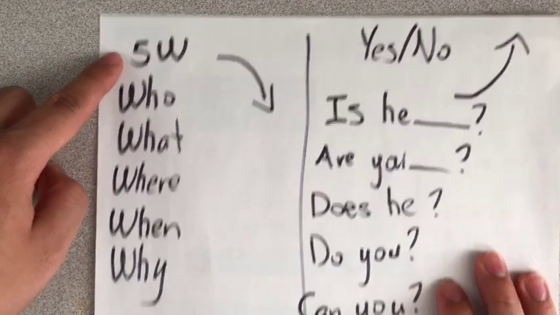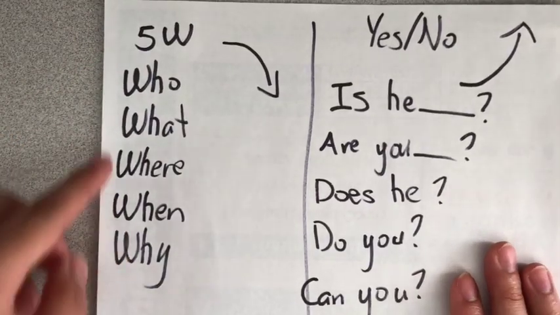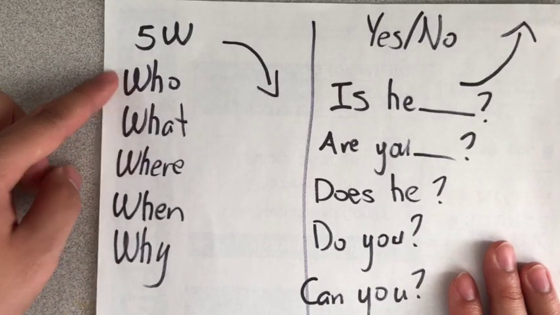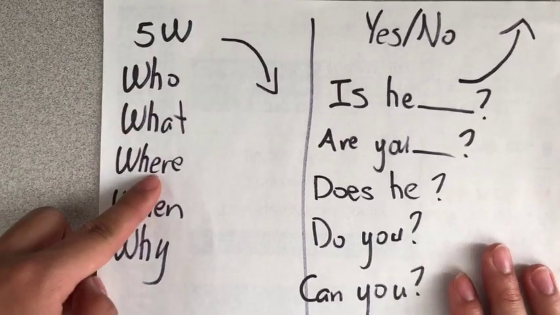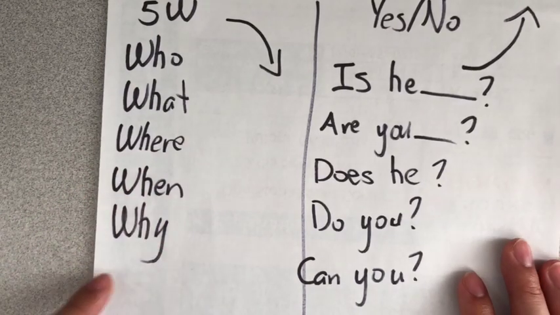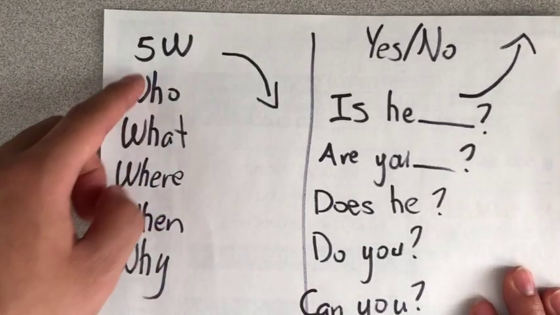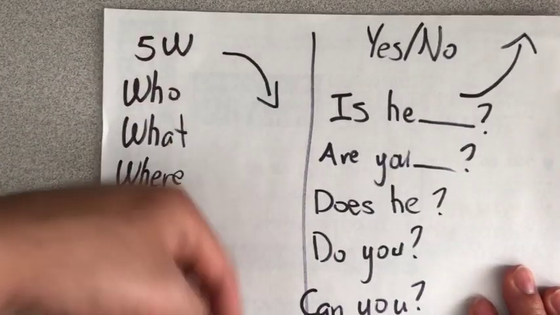The W questions are who, what, where, when, and why. Like, who are you talking to? What are you doing? Where are you? When did you do the laundry? Why is the sky blue? These questions, your intonation goes down, your voice goes down.